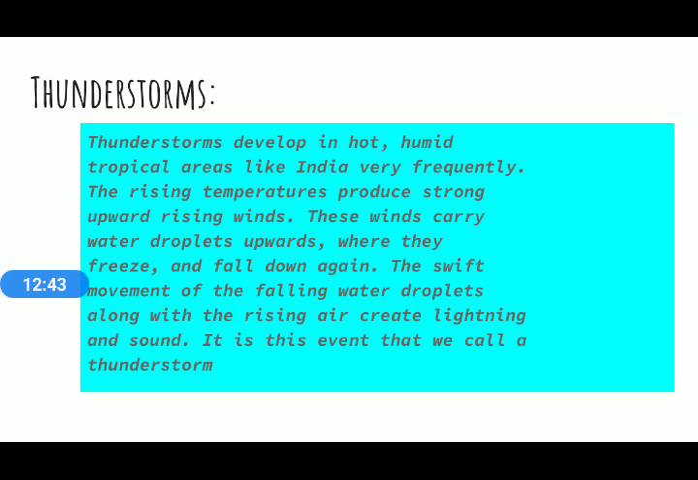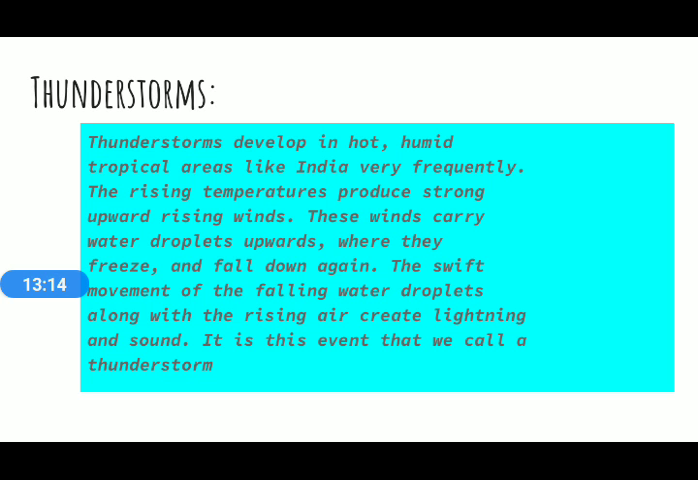It creates lightning and sound, and that is the event that we call a thunderstorm. So in brief, if we want to describe what a thunderstorm is, then a thunderstorm is nothing but a combination of lightning and sound in the environment. That is the definition of a thunderstorm.